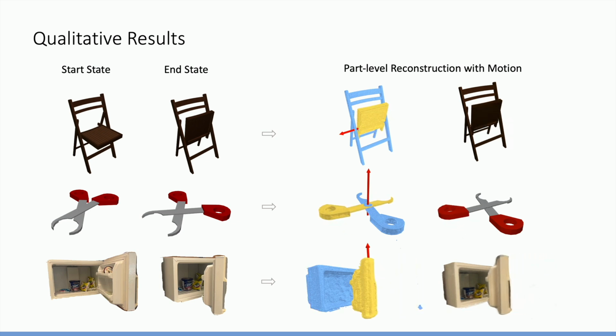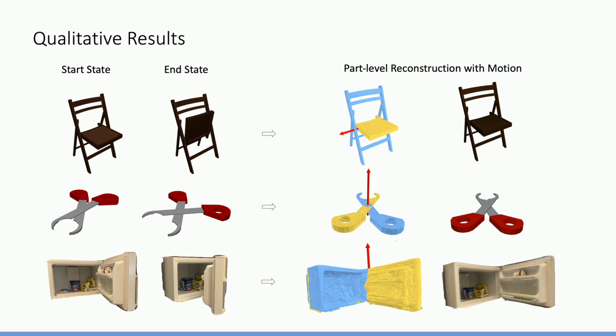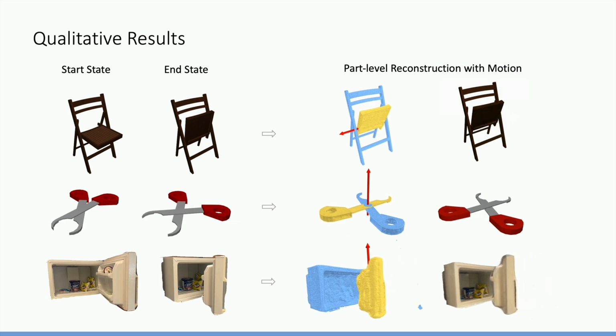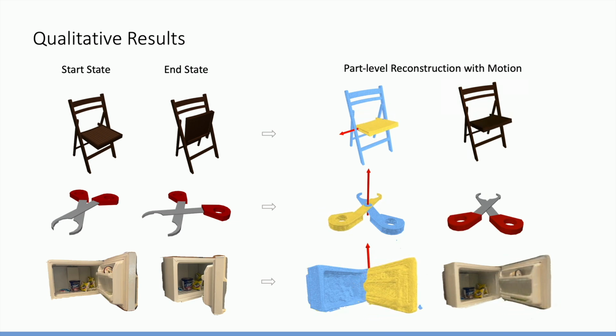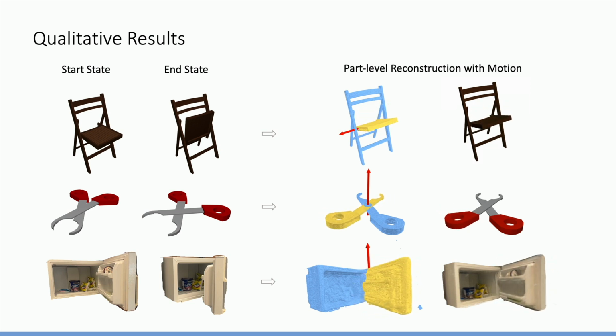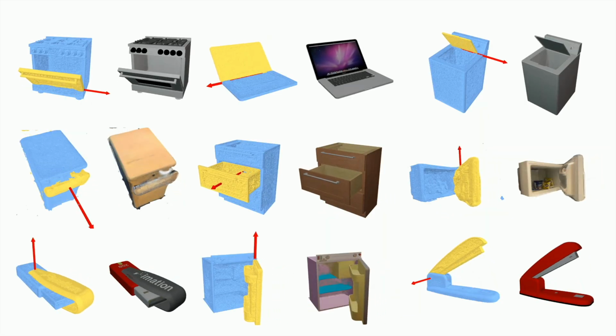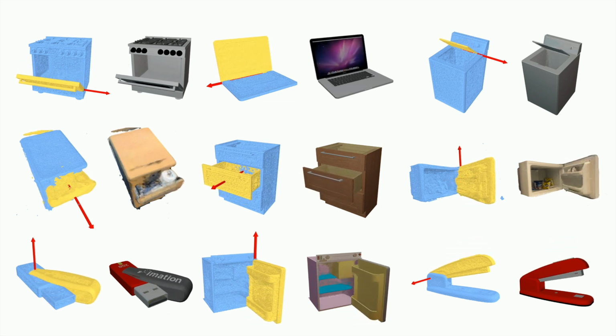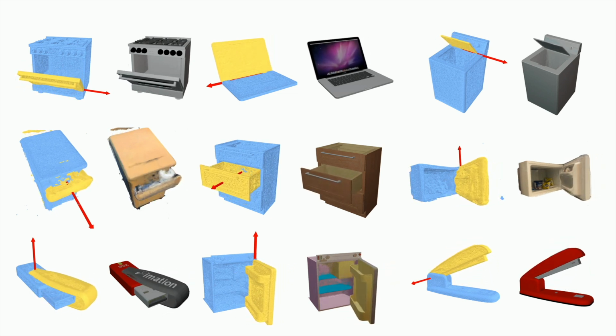Our predicted motion parameters are accurate, so we can manipulate the object to unseen articulation states and render from novel views with high fidelity. More examples and various articulation structures are presented here.